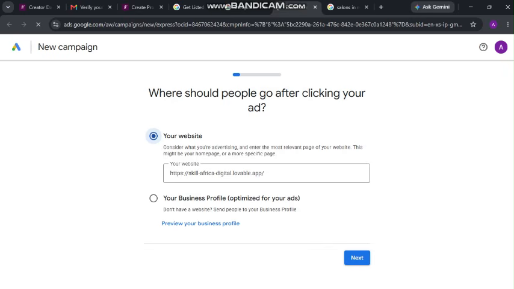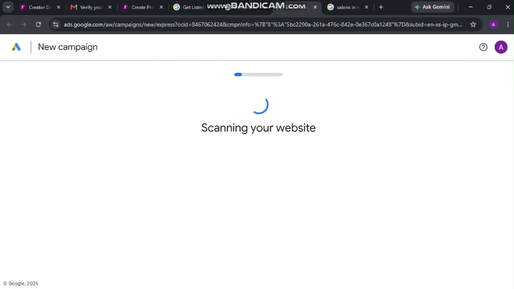Okay, wonderful. Then there you're going to link your bank account as I showed you earlier with the ads. So now your website, this is our website. Where should people go after clicking your ad? That is, where do people go when they click your ad, to our website. Okay, next.